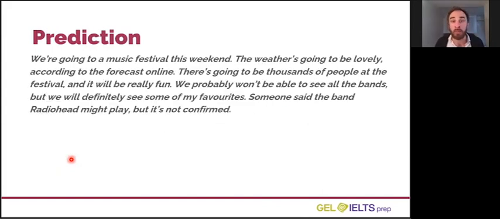Now let's move on to more expressions of prediction. Again, I'm going to read out a text and then I'm going to ask you some true or false questions. We're going to a music festival this weekend. The weather's going to be lovely, according to the forecast online. There's going to be thousands of people at the festival and it will be really fun. We probably won't be able to see all of the bands, but we will definitely see some of my favorites. Someone said the band Radiohead might play, but it's not confirmed.